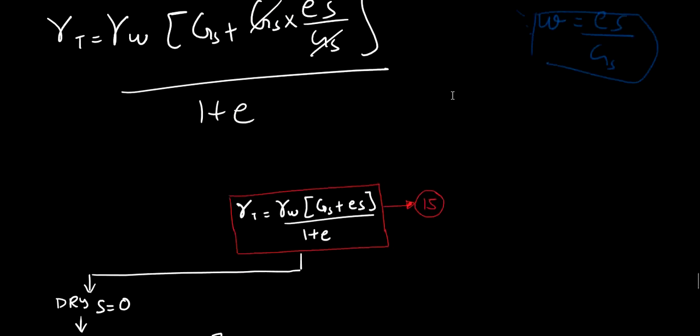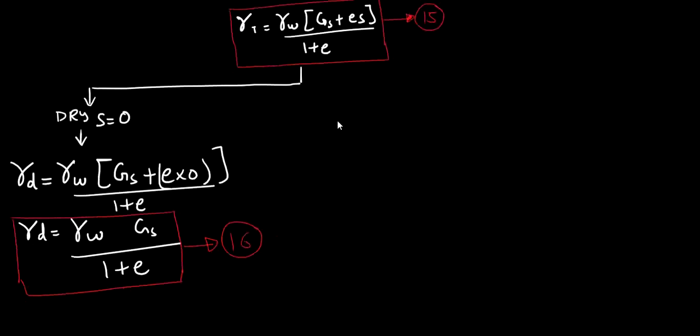Now let's come back to our previous thing. This one is for dry soil.